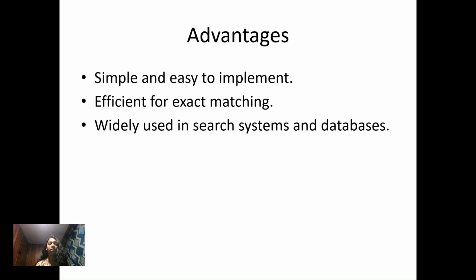What are the advantages of using Boolean operators in information retrieval? It is very simple and easy to implement. We can implement it very easily using Python, so we can understand it easily, since it is a basic and operation, or operation, or not operation. It is efficient for exact matching, so we can retrieve data that exactly matches the query, and it is widely used in search systems and databases.